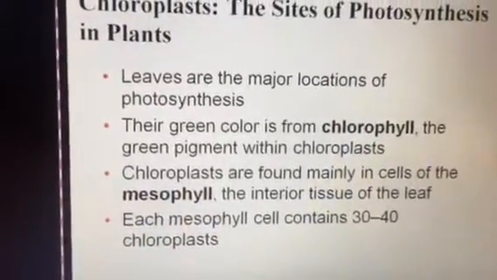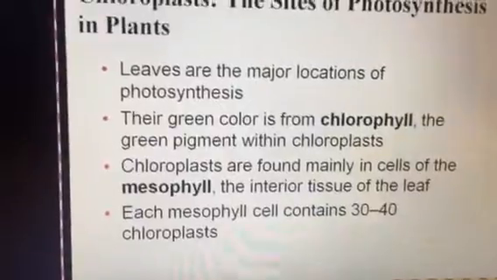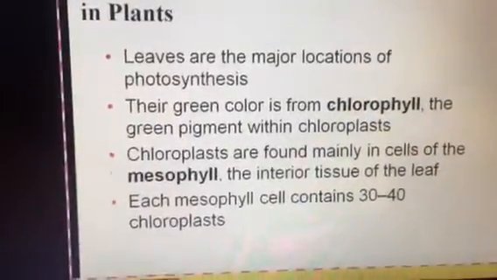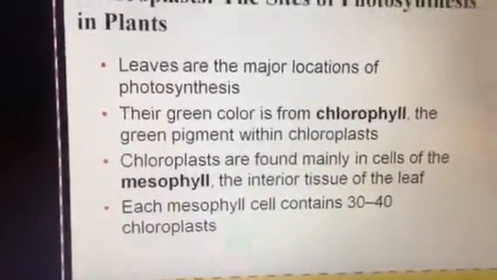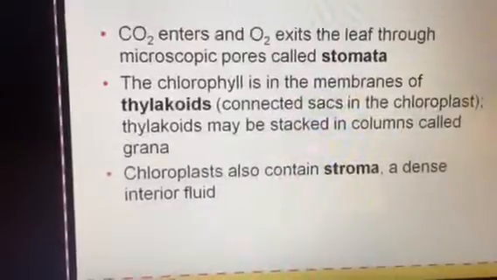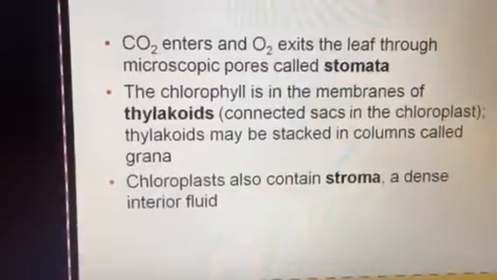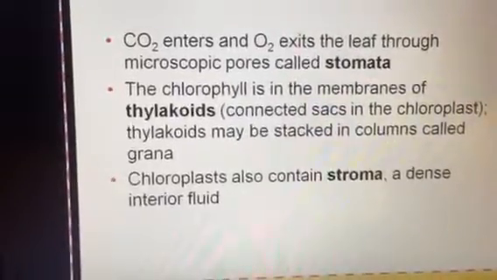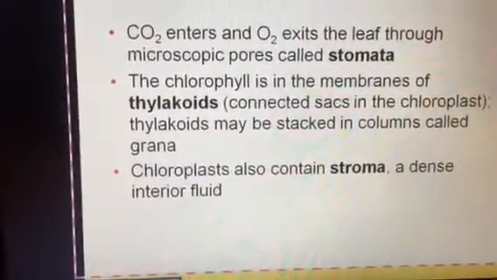Their green color comes from a pigment called chlorophyll. Chlorophyll is the main pigment of photosynthesis. Chlorophyll is found in chloroplasts. And when we talk about chlorophyll, it's going to be found in the membranes of the thylakoid.